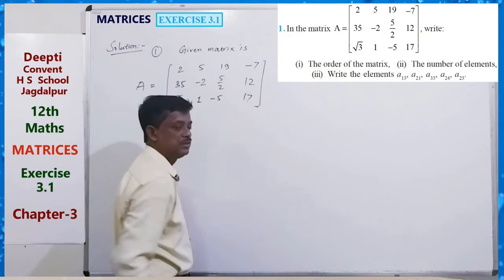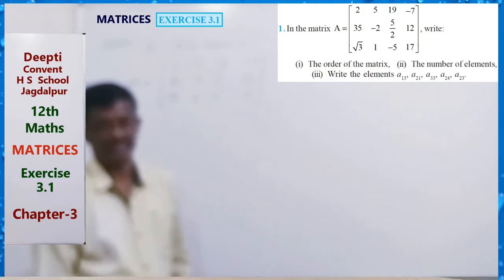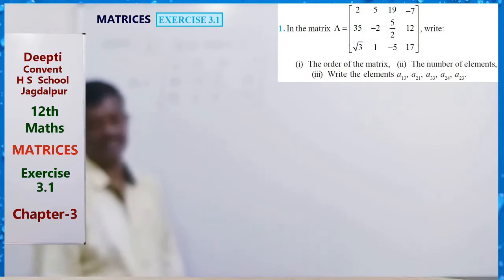Here it is said that we have to find the order of the matrix. You can count here.